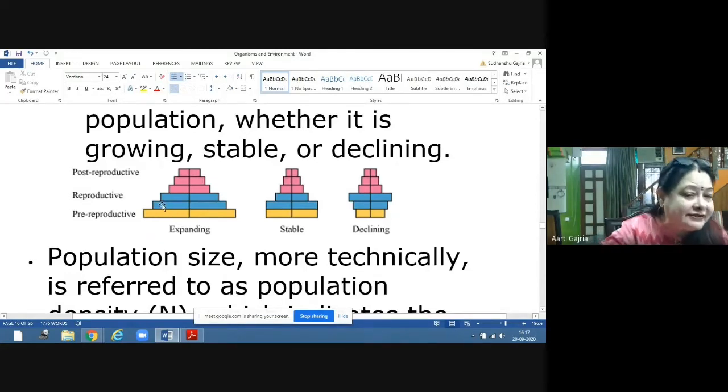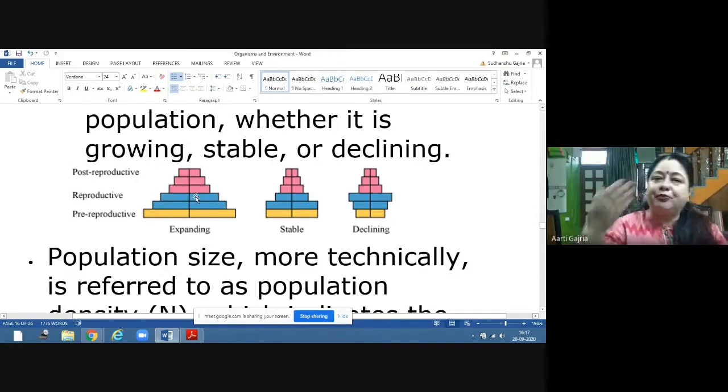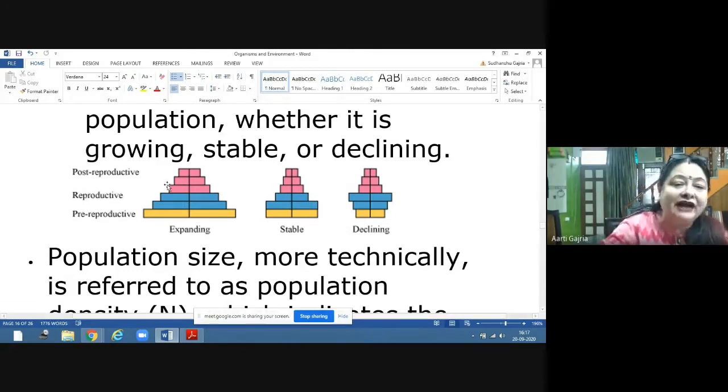Then blue is the reproductive, and then post-reproductive is after the completion of the reproductive period. That means once menopause is attained in females, and once the male is not that fertile, that is called post-reproductive. And reproductive is where the members are reproductively active.